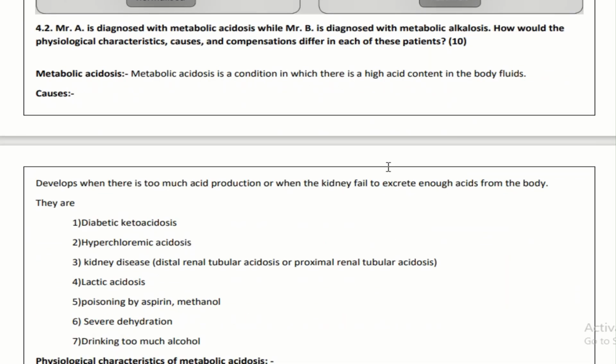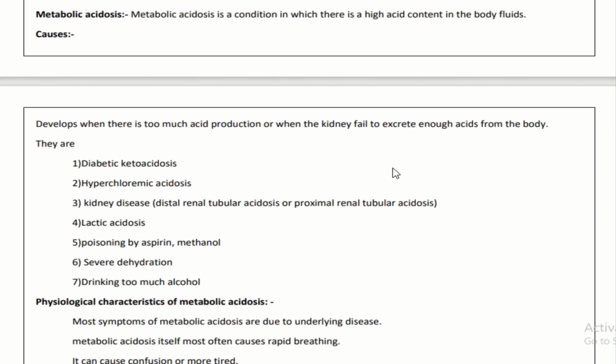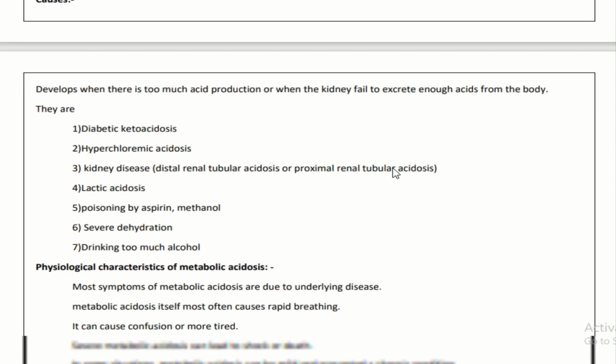Okay, let's continue with question 4. Metabolic acidosis is a condition in which there is a high acid content in the body fluid. Causes will be diabetic ketoacidosis, hyperchloremic acidosis, kidney diseases, lactic acidosis, poisoning by aspirin or methanol, severe dehydration, and drinking too much alcohol.